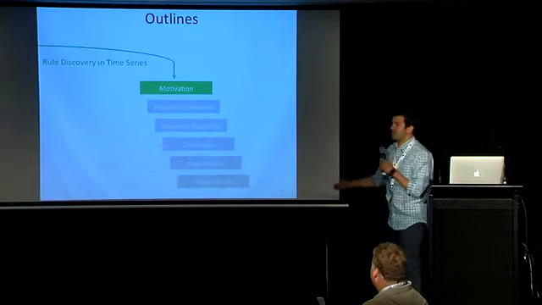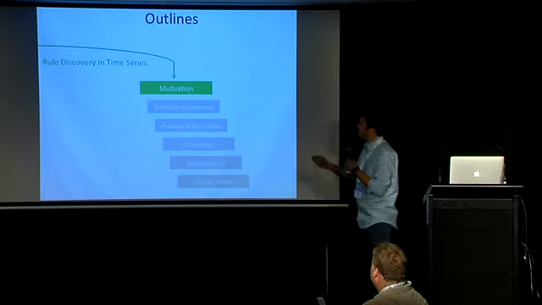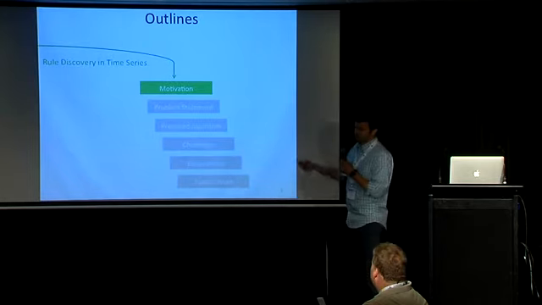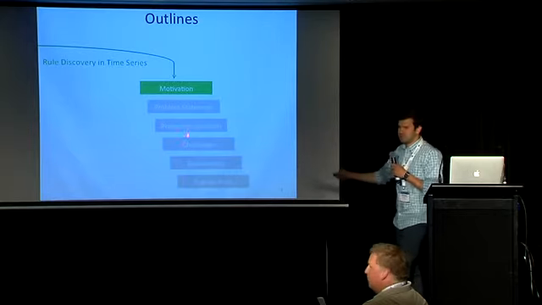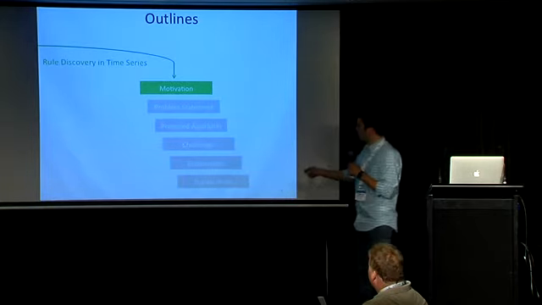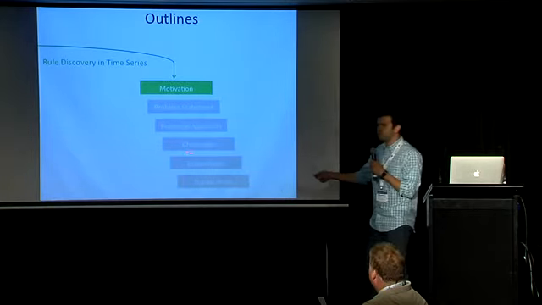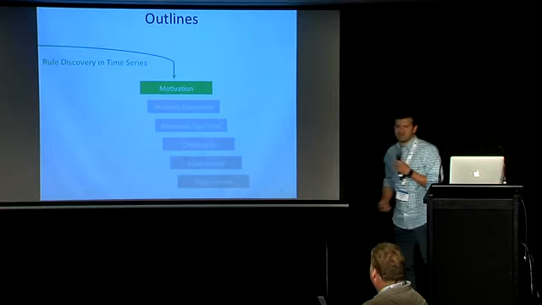All right, this is the outline of my talk. I'm first going to talk about the motivation, which we had like 2 slides before. And then I'm going to define the problem statement. I'm going to talk about the algorithm, the challenges, and 5 real experiments we've done, and finally some future work.